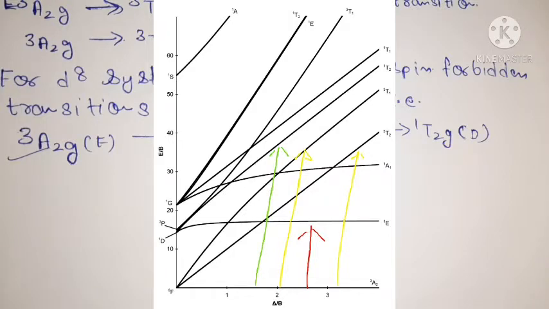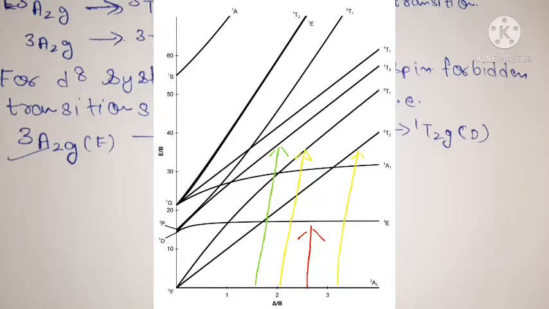Now we also see two other arrows. One arrow is shown in red, and one arrow is shown in green. The arrow shown in green is a spin forbidden transition of the d8 electronic configuration, and you clearly see that the energy of this green transition is higher than that of the yellow arrow transitions.